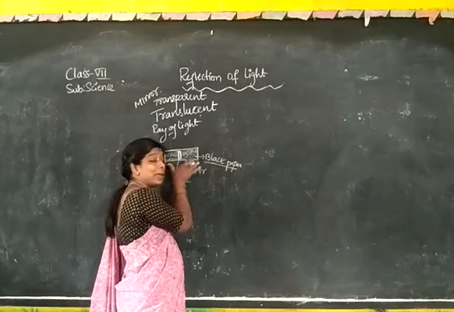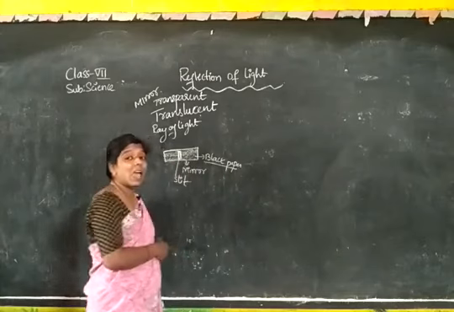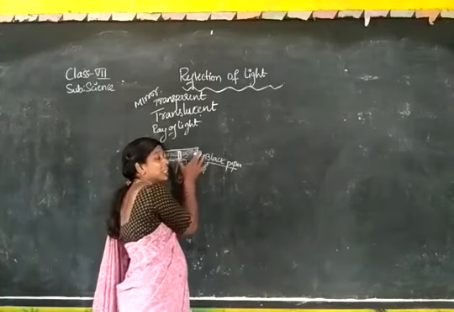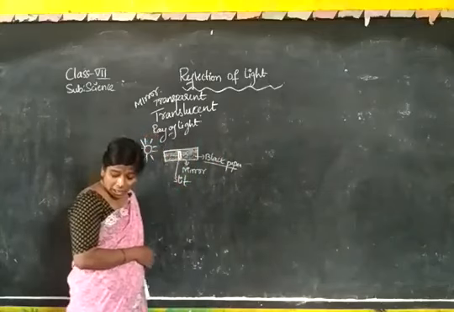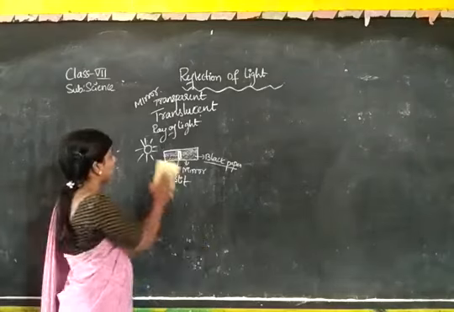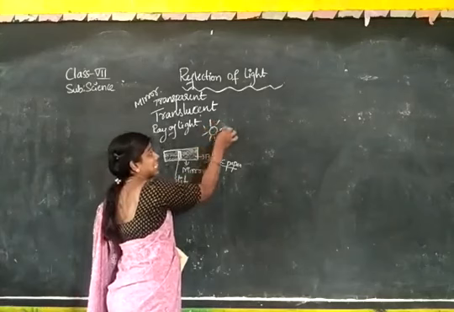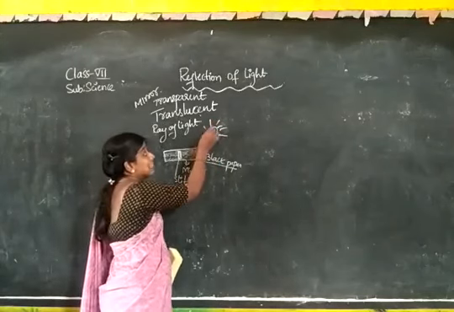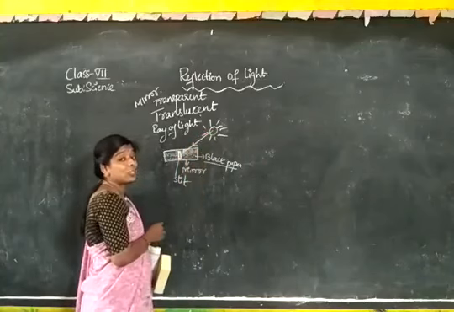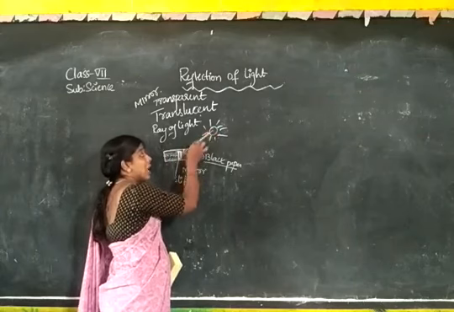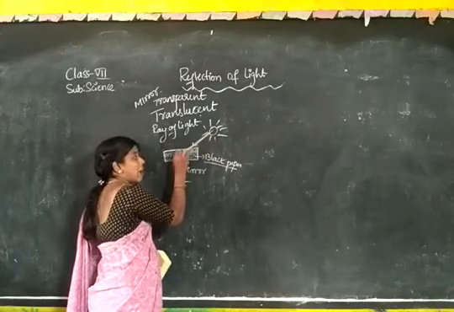Now you take this mirror, which we covered totally with black paper and which has a small slit in the middle. You take this mirror into the sunlight and adjust it in such a way that sunlight falls on this mirror, means the light falls on this slit. What are you able to see?